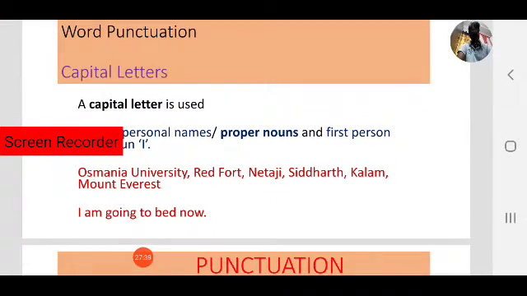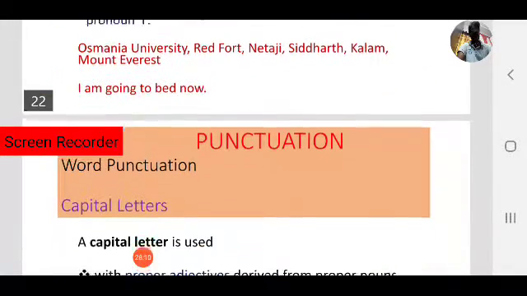So that's why we use capital I. Not only at the beginning of the sentence; in the example it was at the beginning, but wherever you have to write the first person pronoun I, you have to write it as a capital letter I. That is one case.